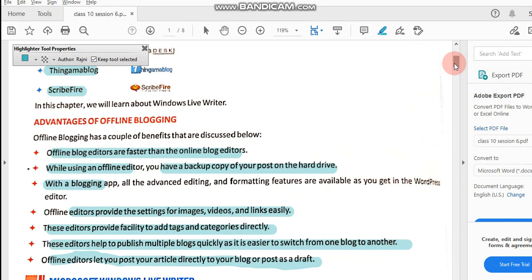There are some features available which you have on online blogs also. It is faster than online blogging. Even offline editors can post directly to your blog on the online portal as a draft.